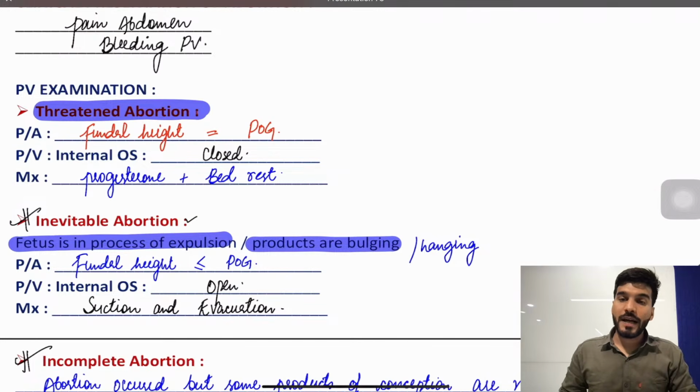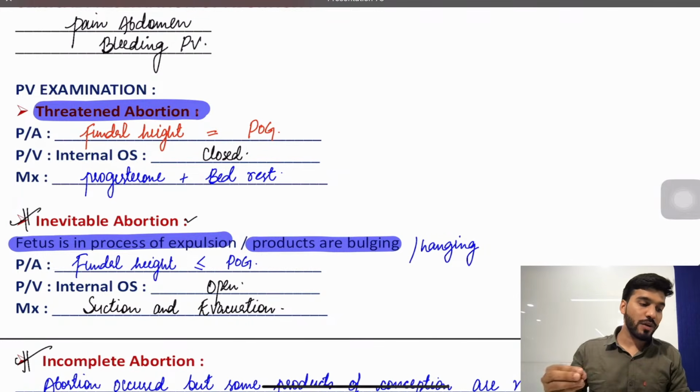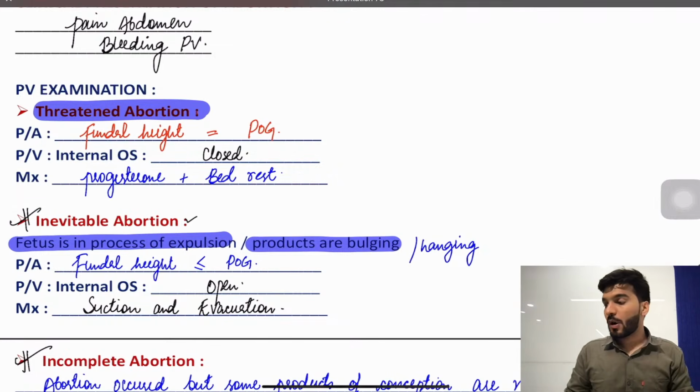Okay, followed by that we discuss complete abortion. So what is complete abortion? Complete abortion means that the process is complete, the uterus is empty and the os is closed. The height of the uterus is normal because nothing is inside, and no intervention is needed, but we can still go for a USG in order to rule out retained products of conception. Is that clear?